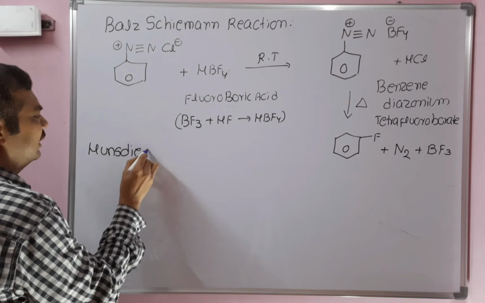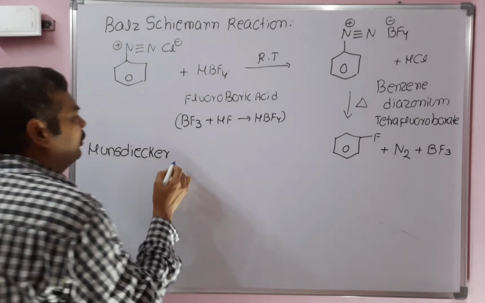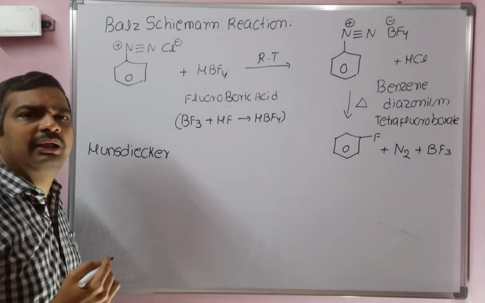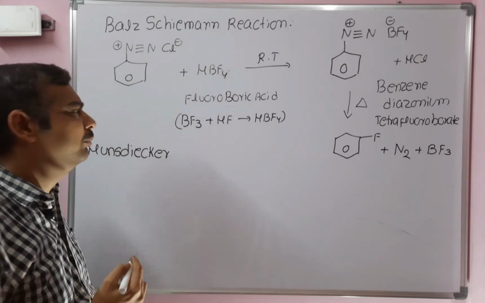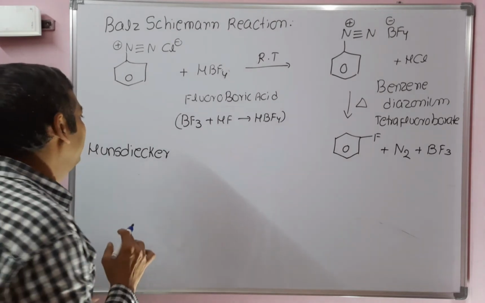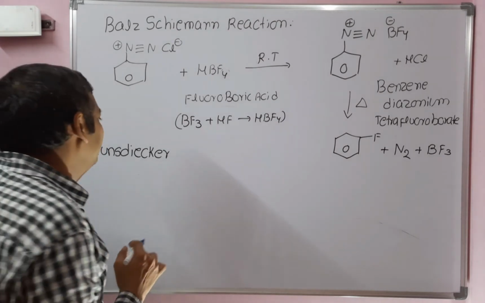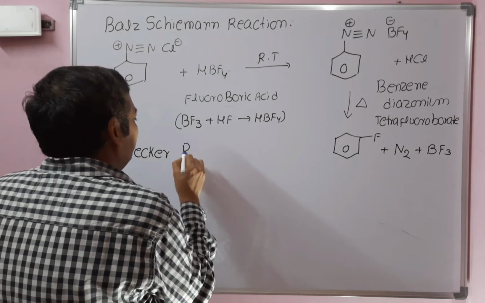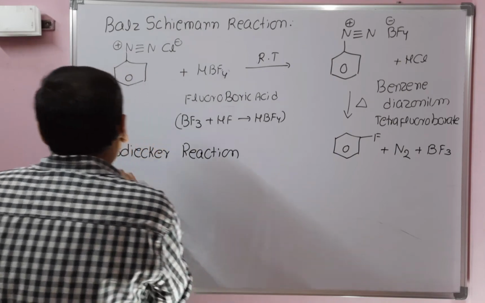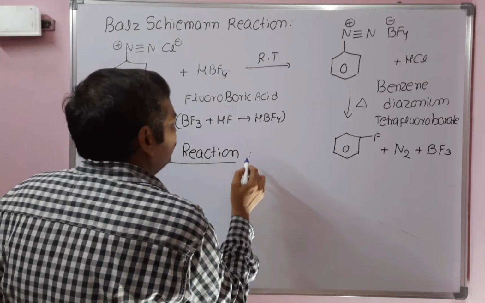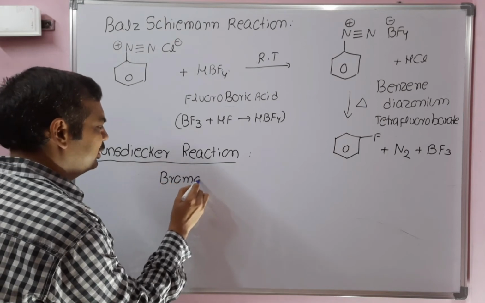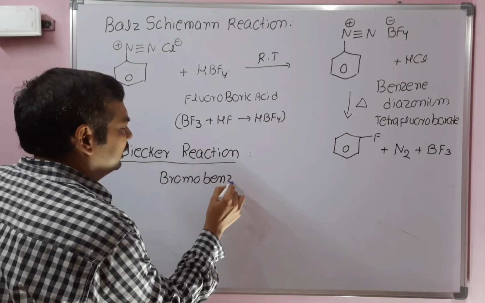The Hunsdiecker reaction is a method to prepare aryl halide. We can also prepare alkyl chloride and alkyl bromide by using the Hunsdiecker reaction. Since we are discussing aryl halide, we can prepare only aryl halide by using it. We can also call this reaction the Borodin-Hunsdiecker reaction. This method is used to prepare only bromobenzene.